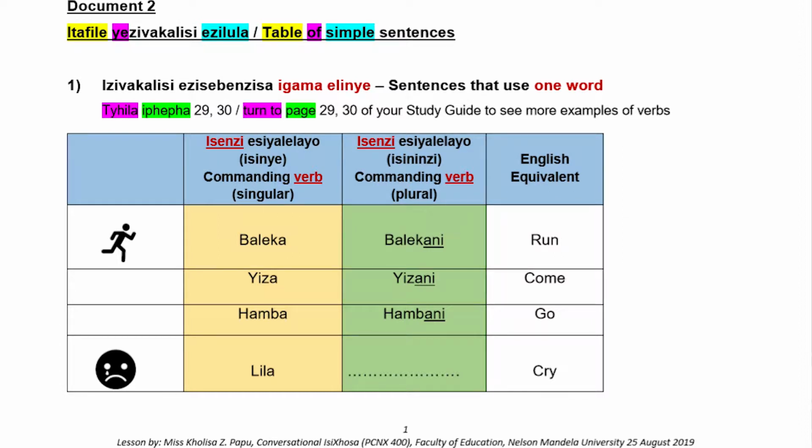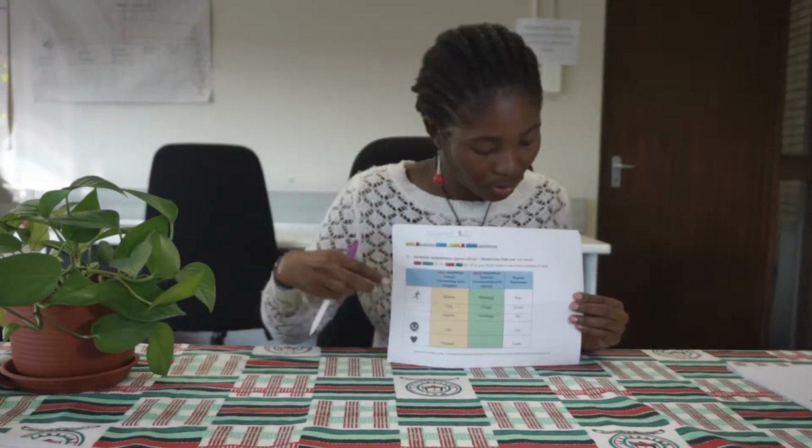So the same icon as well that we have of somebody running, you can also interpret it in another way, using another verb, which is yiza. Yiza means come here. So I'm sorry I don't know other languages.